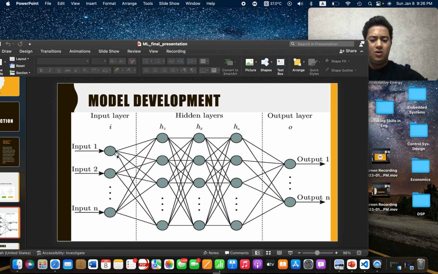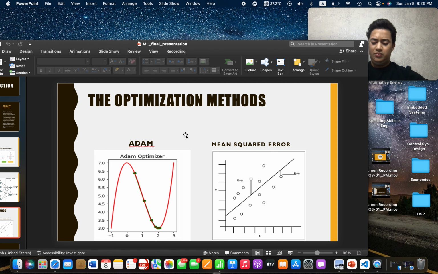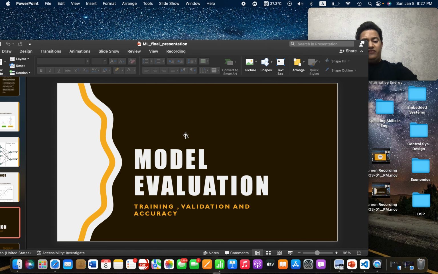After taking care of the dataset, we build our model. Our model here consists of an input layer, 3 hidden layers, and an output layer. The optimization method used in this project is the Adam optimizer, as well as mean squared error to calculate the loss. The model evaluation: training, validation, and accuracy.